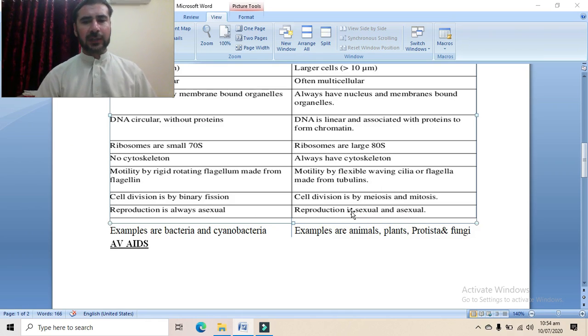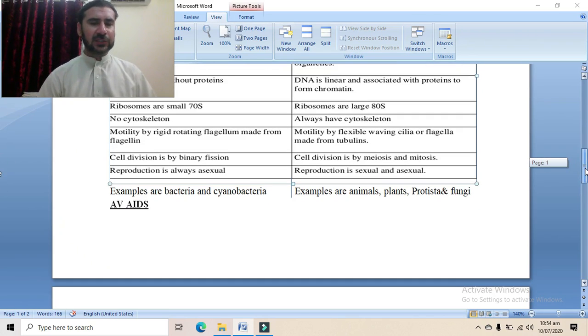In eukaryotic organisms, there are certain organisms in which there is sexual reproduction, for example humans, for example plants, etc. Similarly, there are certain organisms in which asexual reproduction occurs. In some plants, the asexual reproduction process also occurs, which is known as budding. We will study that in class 11th in detail, inshallah.